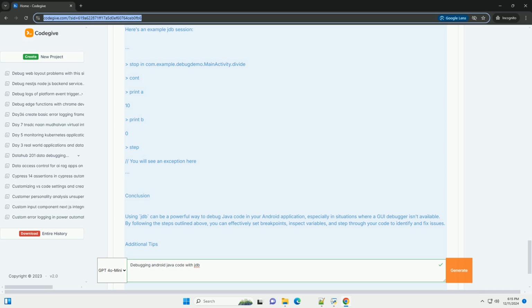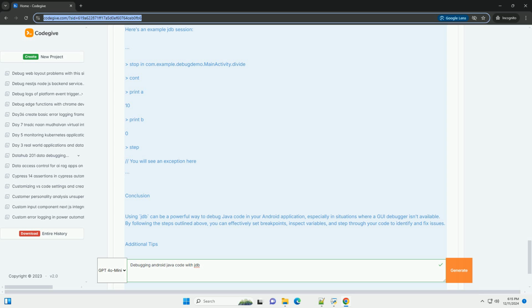Step 2, create a debuggable APK. Build a debug APK of your application using Android Studio or the command line. Bash. ./gradlew assembleDebug. Step 3, start the application. Run your application on an emulator or a physical device. Ensure that it is running before connecting JDB.